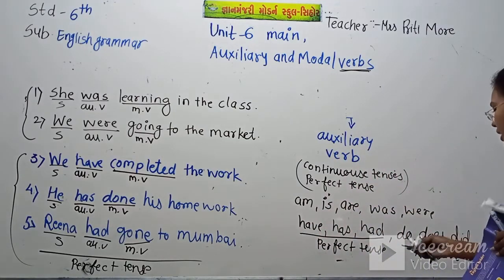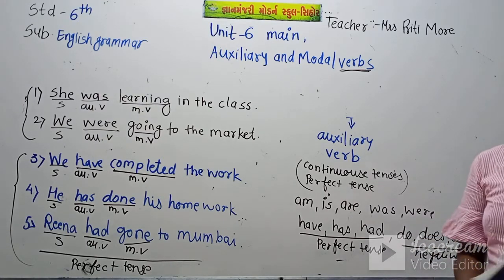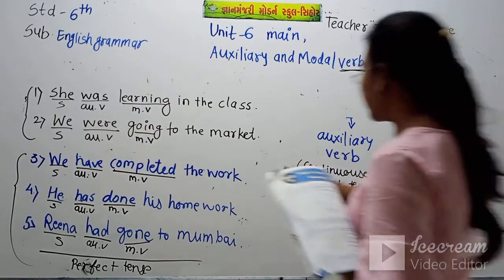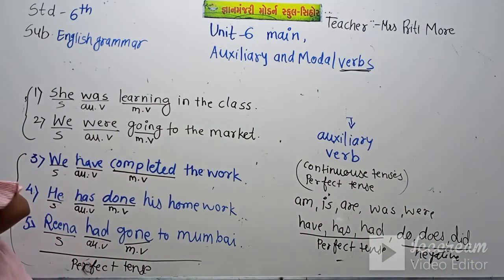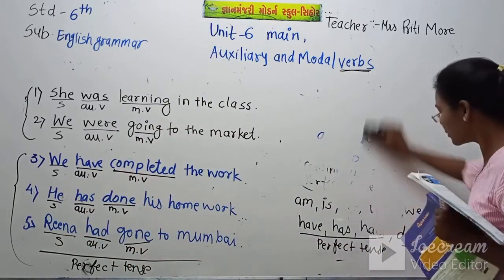Then we will make a negative sentence by using do, does and did. I hope you have done these auxiliary verbs in your notebook.